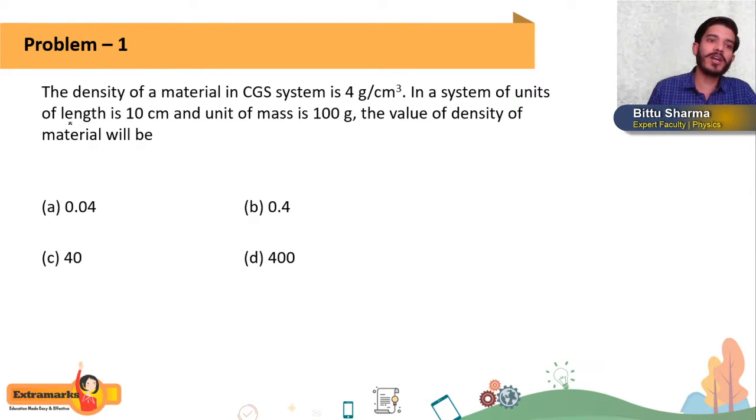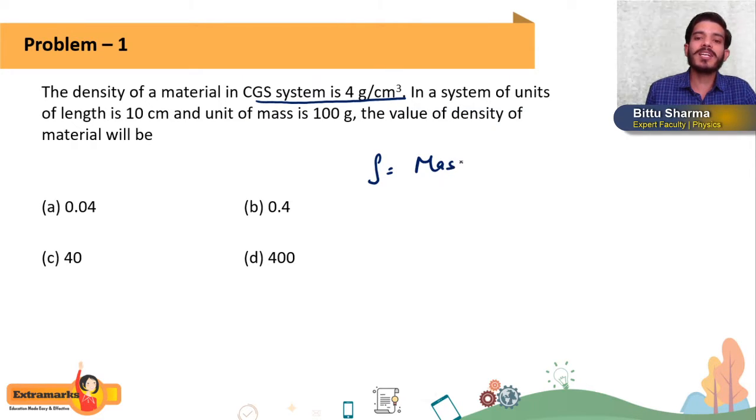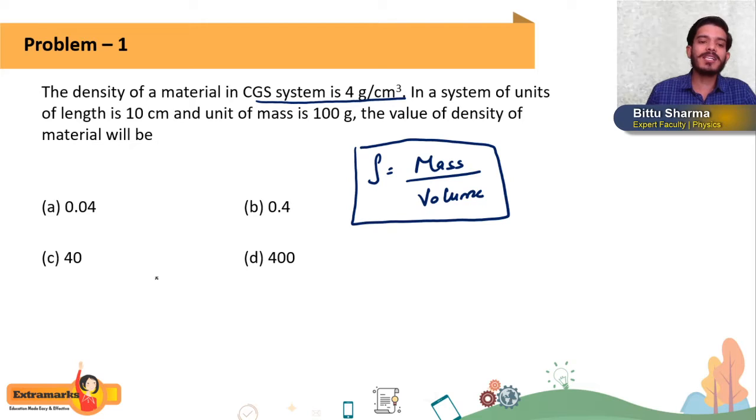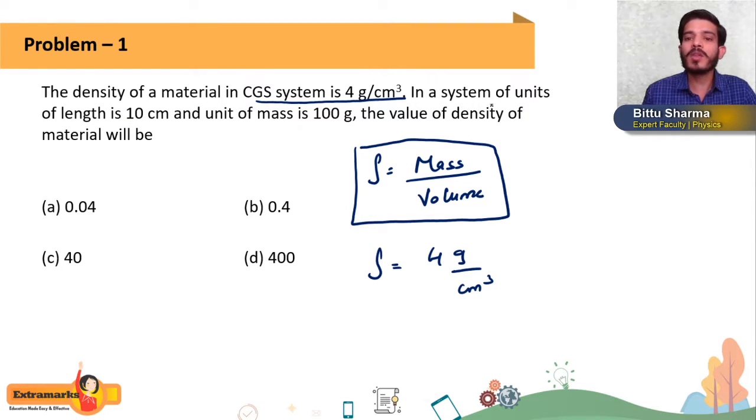The question in trend is: the density of a material in the CGS system is 4 gram per centimeter cube. What are they saying? Density. We know that the formula of density is mass divided by volume, and density is given to us as 4 gram per centimeter cube. And what are they saying? In a system of units, the unit of length is 10 centimeter and the unit of mass is 100 gram. The value of the density of the material will be?